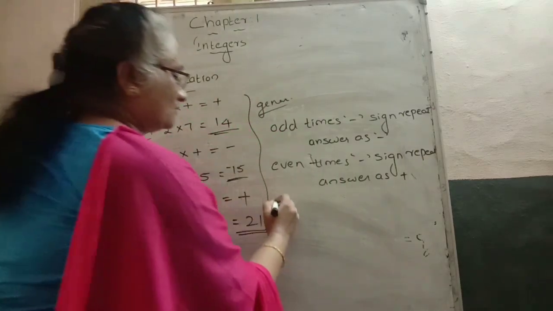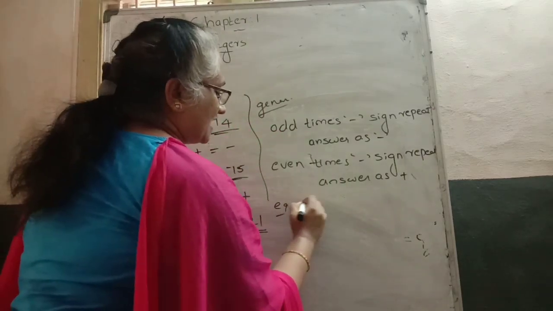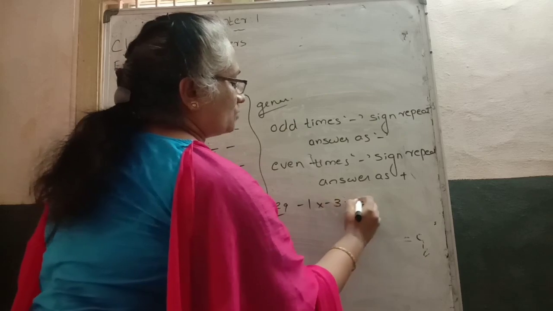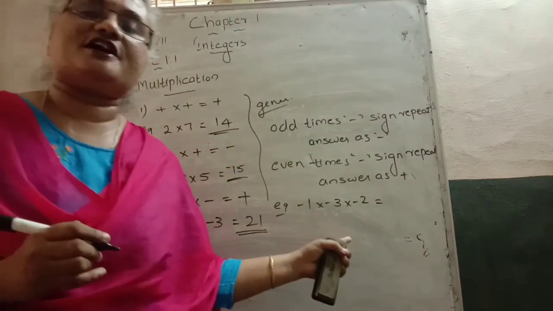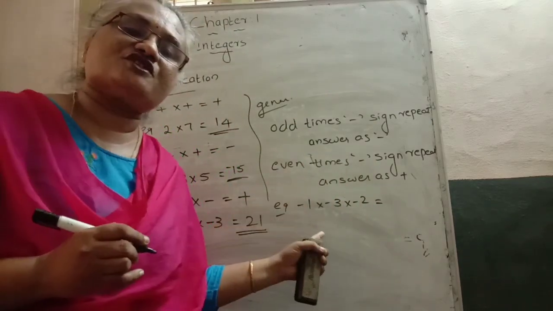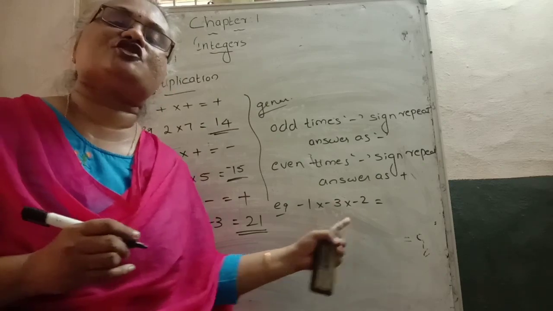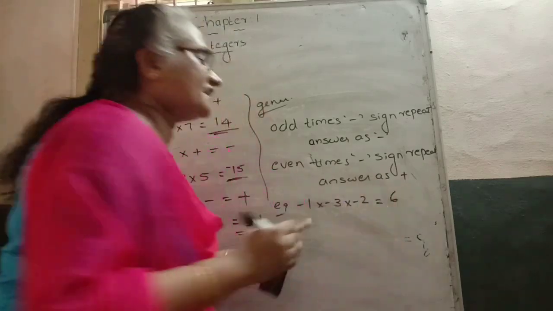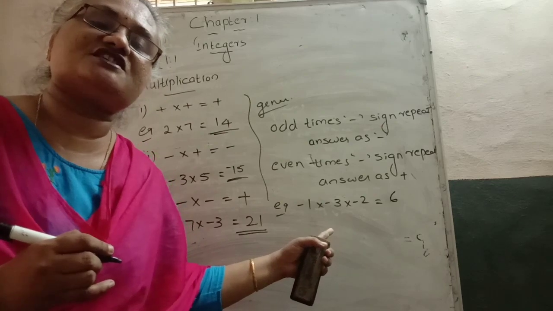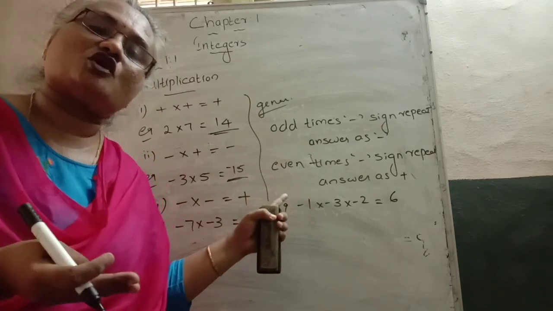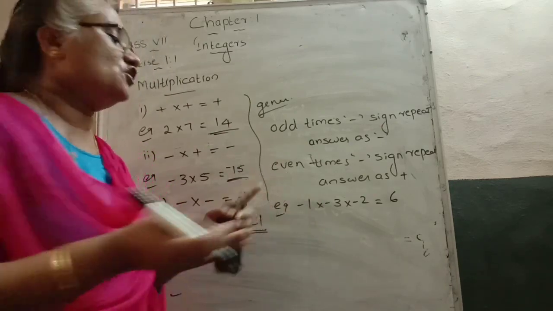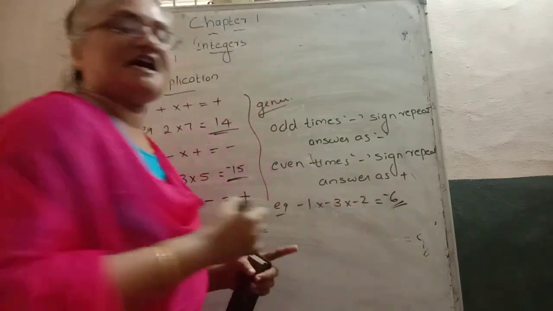One more example: minus 1 into minus 3 into minus 2. We want to multiply these numbers. First the numbers: 1 into 3, 3 2s are how much? 6. Then how many times is the minus sign repeated? 3 times. 3 is odd or even? Odd, so the answer becomes minus 6.